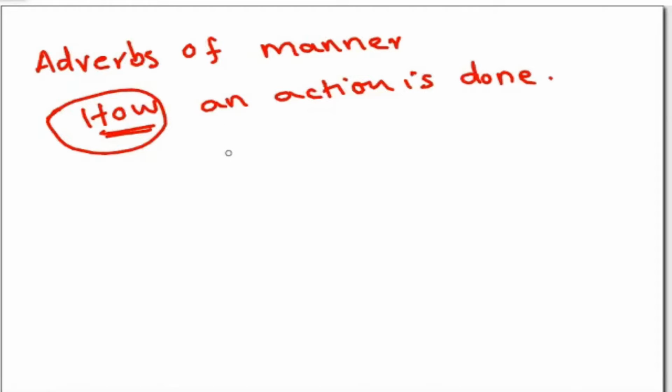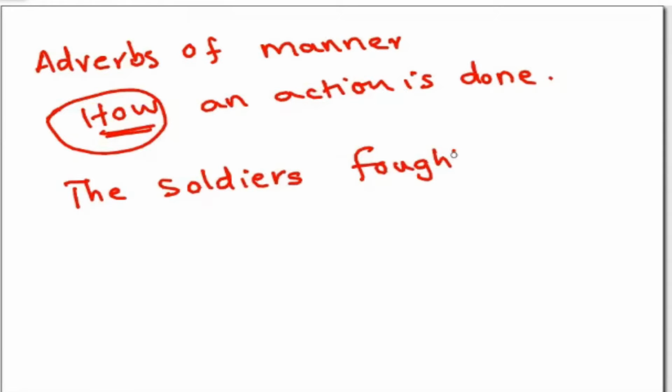Like for example, I'm going to give you one example. The soldiers fought bravely.